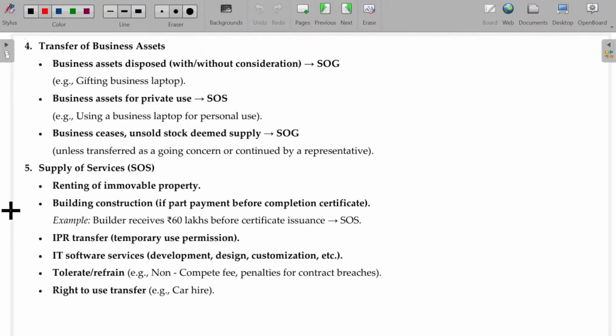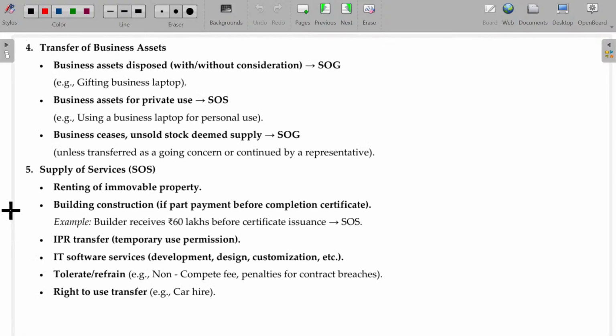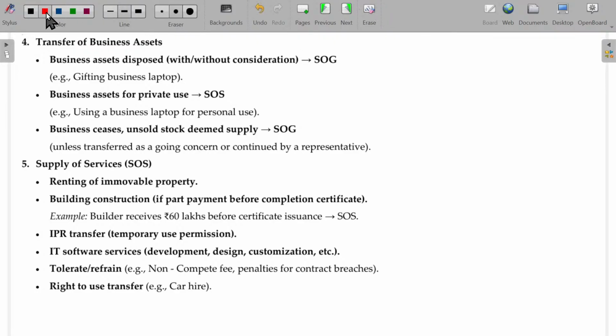Second set. Three predominant sets we have. So up to 6 numbers we have to understand. In the second set, transfer of business assets. Clear. See, supplier and XYZ company.